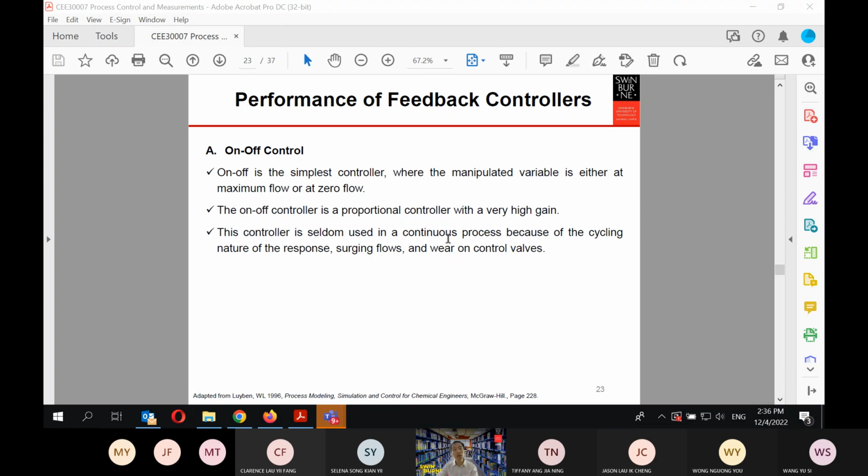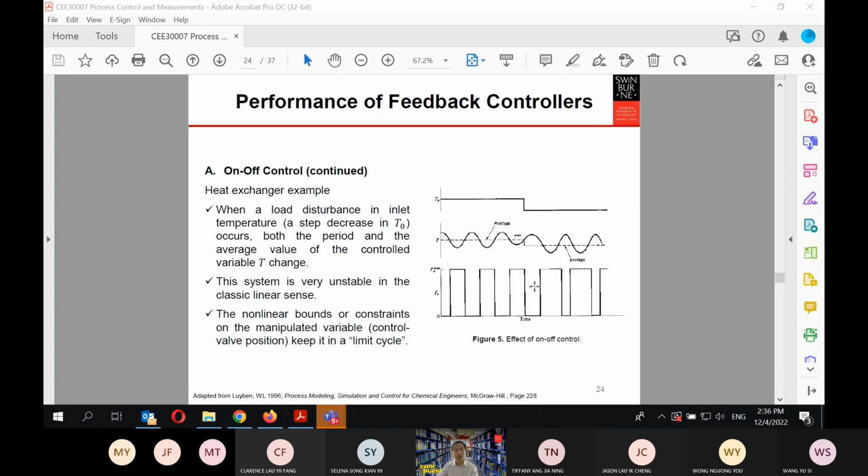This controller is normally used very rarely because of the cycling nature of the response and the surging flow, and it will make the wear and tear on the control valve very dominant.